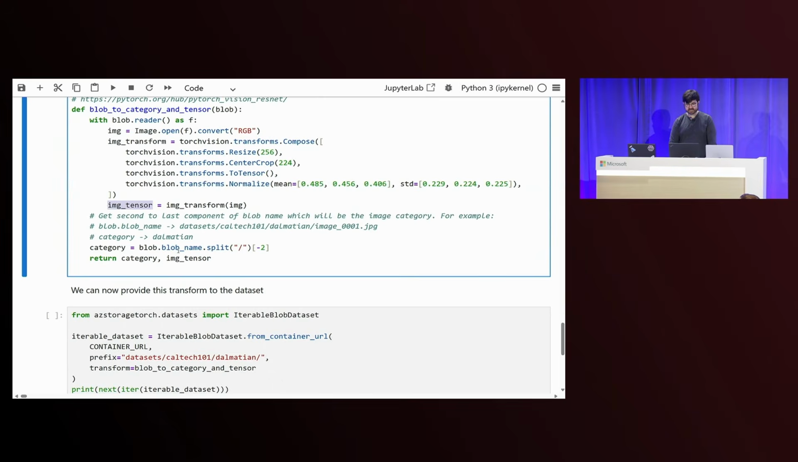In order to do that, we can access the blob name. Here's an example of what the blob name will look like. So we're going to just split on slashes and then return the second and last component, which will be the category. In this case, it will be a Dalmatian for this blob name.